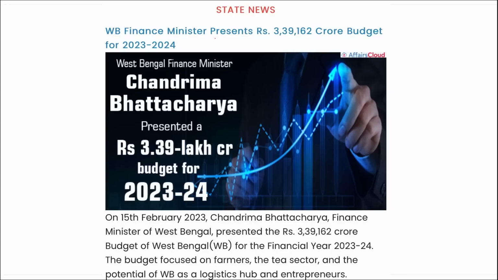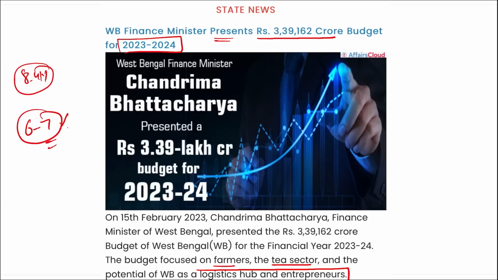Next, West Bengal's finance minister has presented a 3,39,162 crore rupees budget for the year 23-24. All right. Chandrima Bhattacharya, who is the finance minister of West Bengal, announced this budget for fiscal year 23-24. The budget was focused on farmers, the tea sector, and the potential of West Bengal as a logistics hub and for entrepreneurs. West Bengal is expected to grow at a rate of 8.41% in the year 23-24, which is higher than the expected growth rate of the Indian economy, between 6 to 7%.